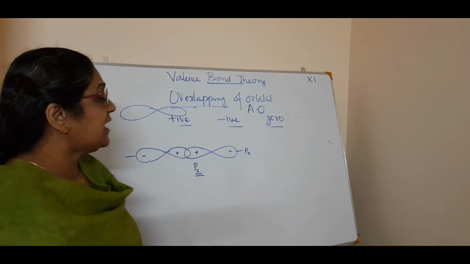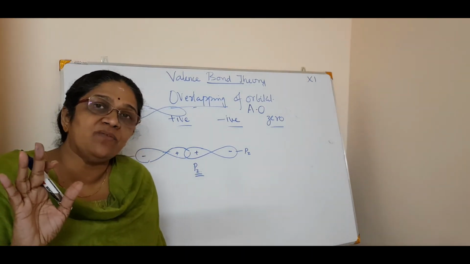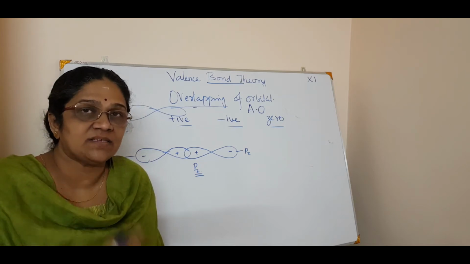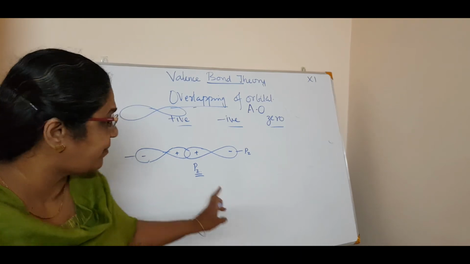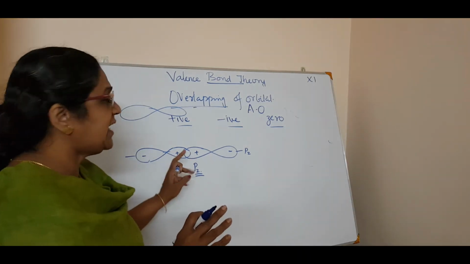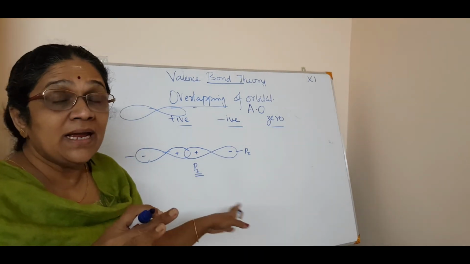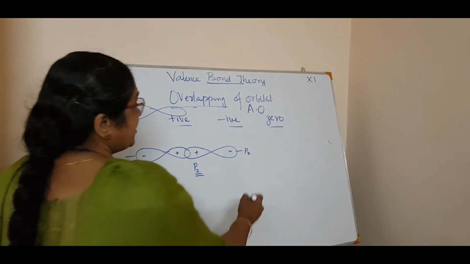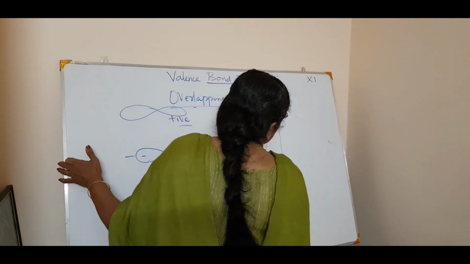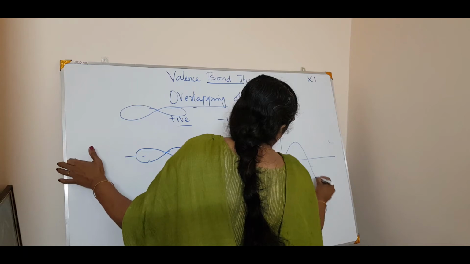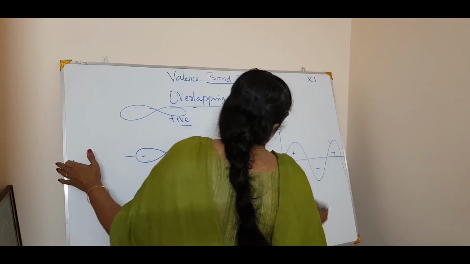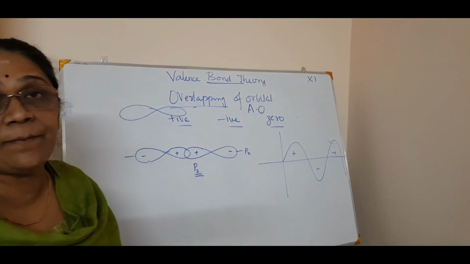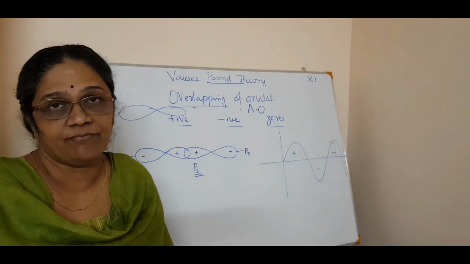This plus and minus have no connection with the charge, plus and minus. It is not a charge where plus and minus will nullify. It is just the interference property, that is the wave property. If you draw a wave, the crest represents the plus and the trough represents the minus. That is all.